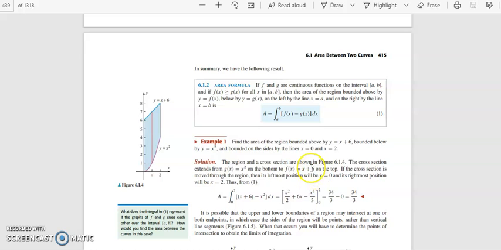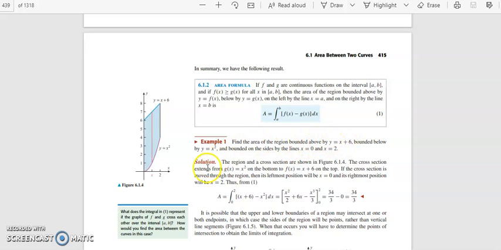Okay, so you are asked to find the area of the region bounded above by y equal to x plus 6 and bounded below by y equal to x square, and bounded on the sides by the lines x equal to 0 and x equal to 2.